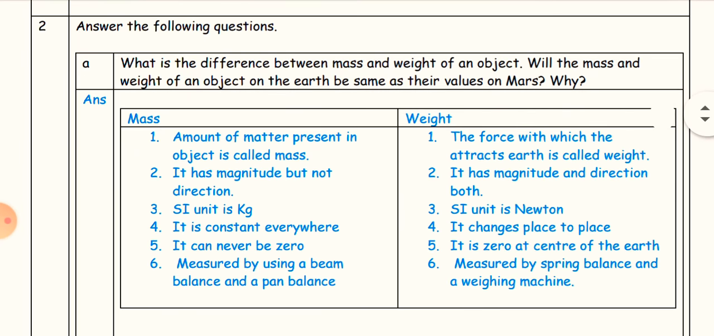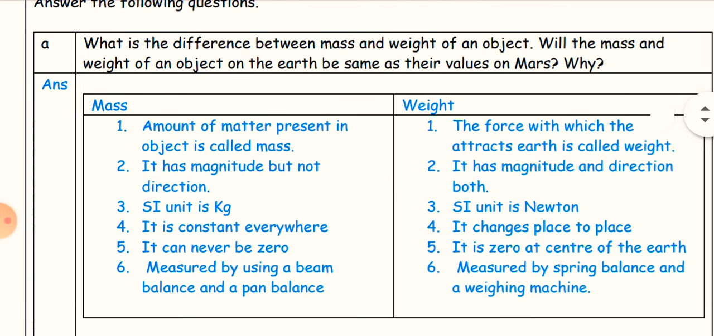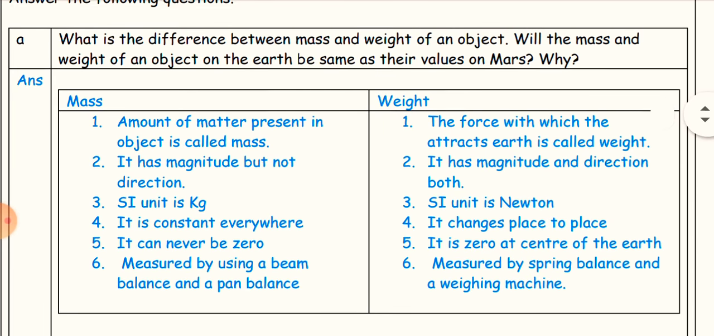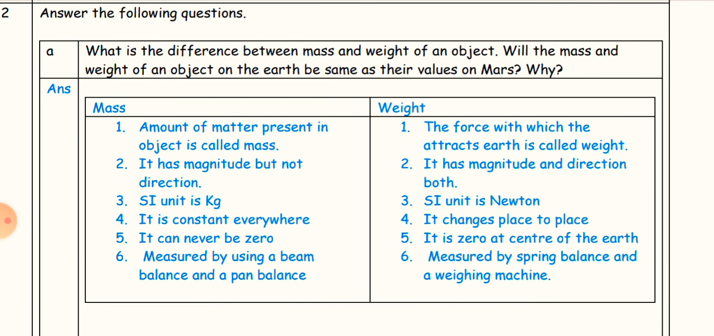Next question, second: answer the following questions. First question is, what is the difference between mass and weight of an object? Will the mass and weight of an object on the earth be the same as their values on Mars? Why? The difference is given as follows. Mass: the amount of matter present in an object is called mass. Weight: the force with which the earth attracts is called weight.